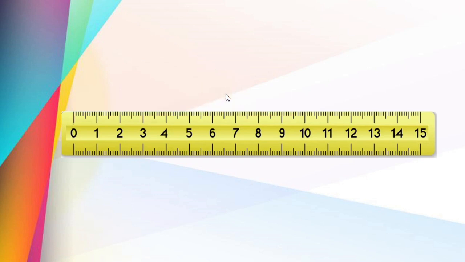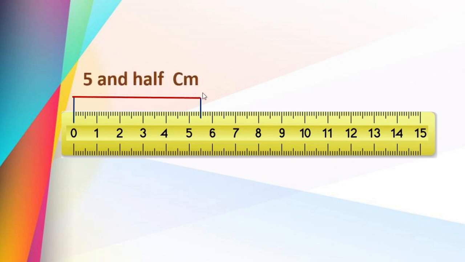Okay. Now here tell me, see the line. Yes, it started at 0. It begins at 0 and it ended at 5 centimeters and 5 more parts, means between 5 and 6, exactly in between 5 and 6. The measurement is 5.5 centimeters. Isn't it? 5 full and half more. Right? 5.5 centimeters. Correct?